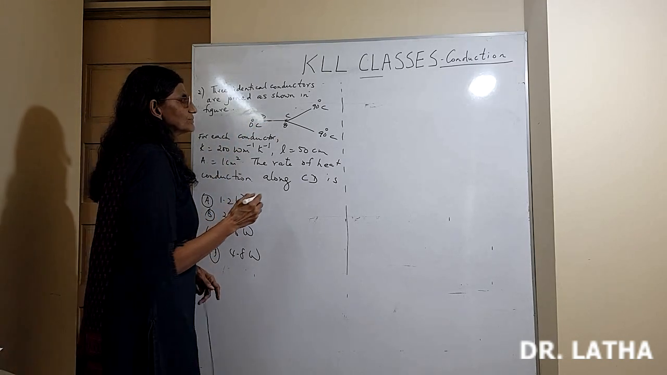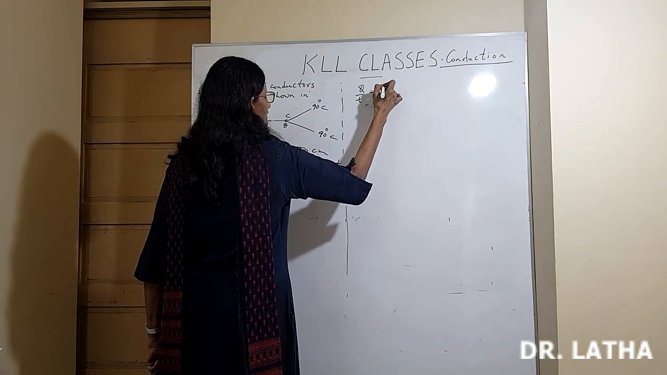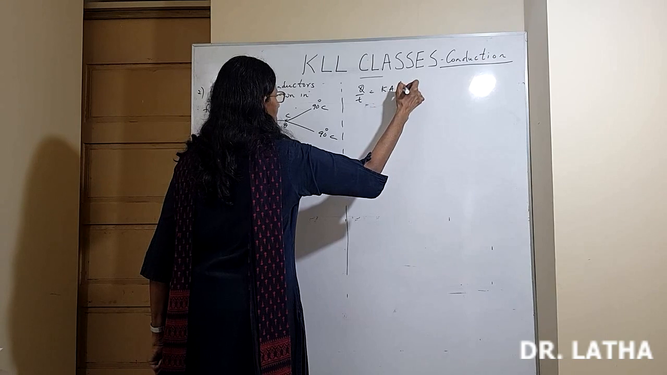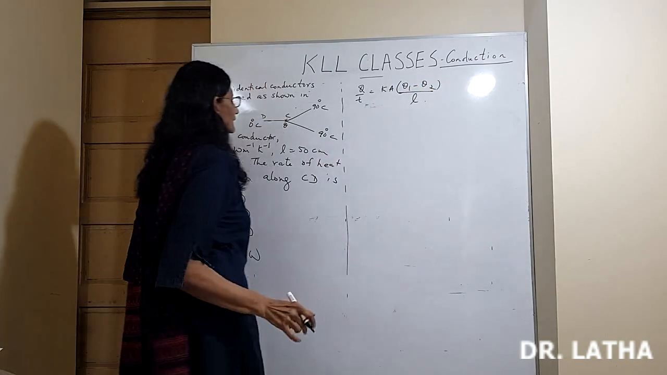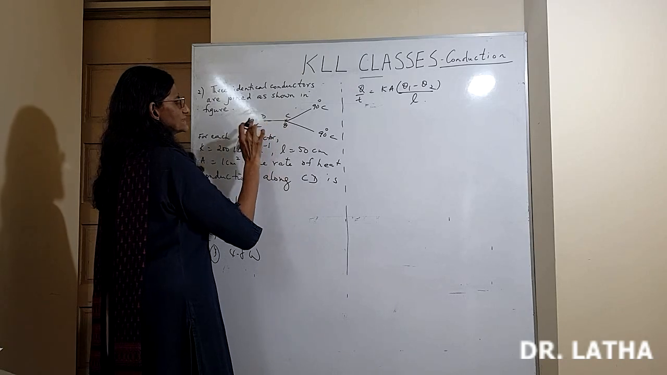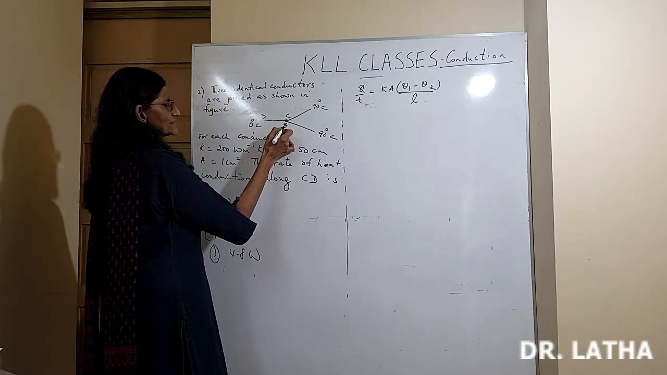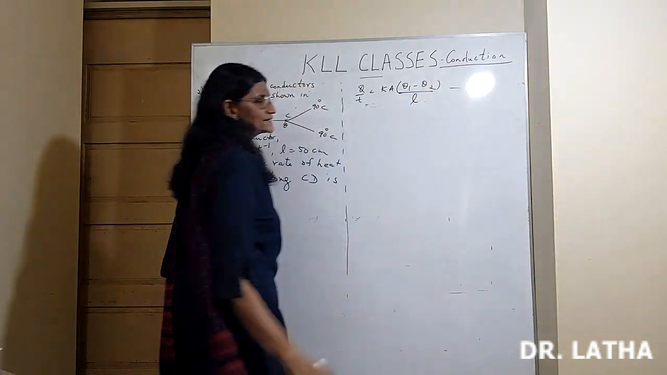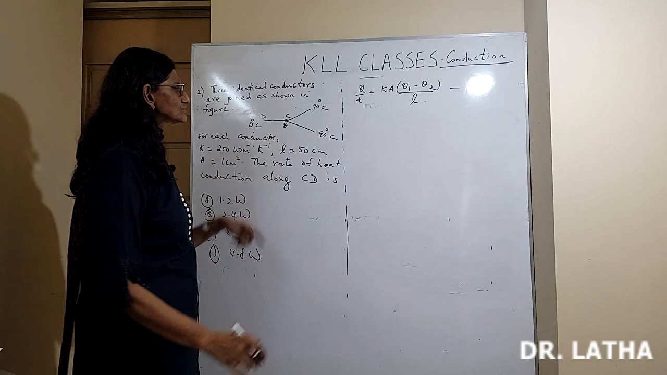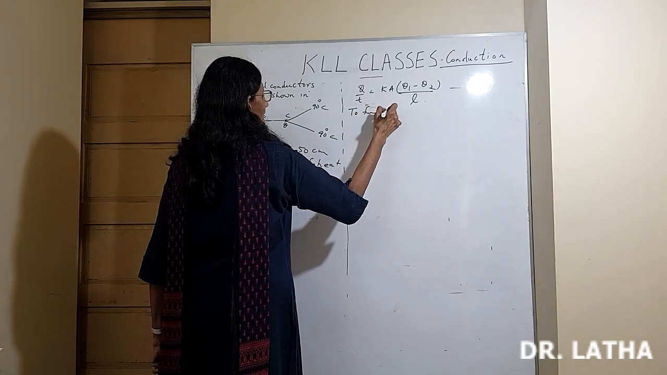We know the formula for rate of heat conduction is Q by T is equal to K A (theta 1 minus theta 2) divided by L. So along CD we have to know the temperature at C. Let this remain as equation 1. We will come to that later. We have to first solve for theta. So first to find theta.